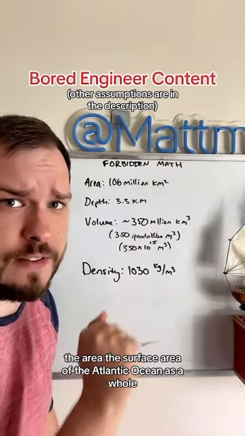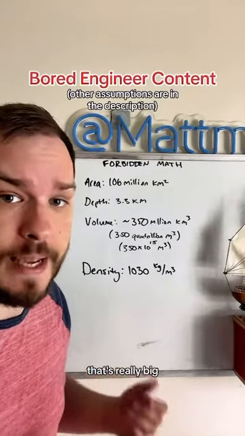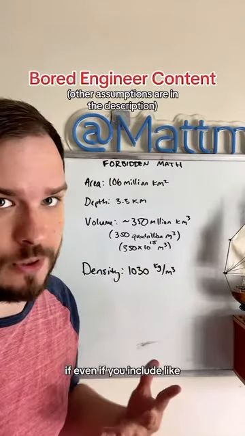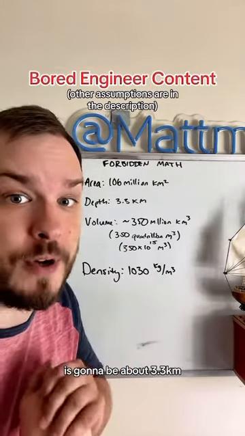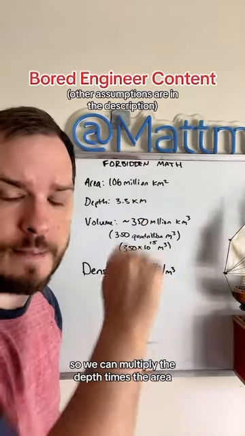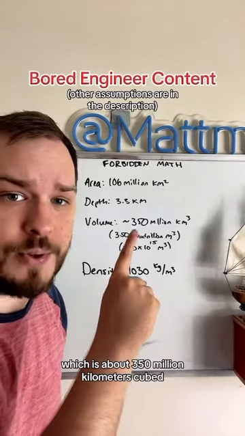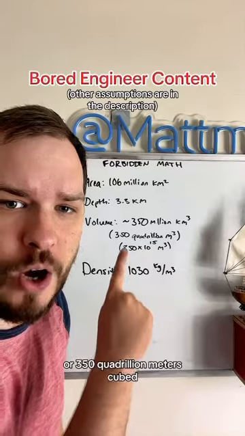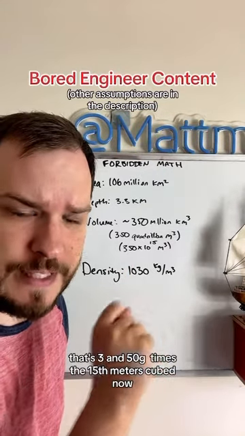The surface area of the Atlantic Ocean as a whole is about 106 million kilometers squared. That's really big. And its average depth, even if you include the constituent seas that make it up, is about 3.3 kilometers. So we can multiply the depth times the area to get a volume estimate of the whole Atlantic Ocean, which is about 350 million kilometers cubed, or 350 quadrillion meters cubed. That's 350 times 10 to the 15th meters cubed.